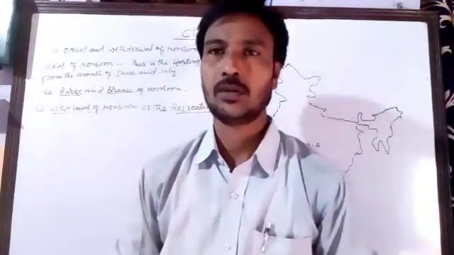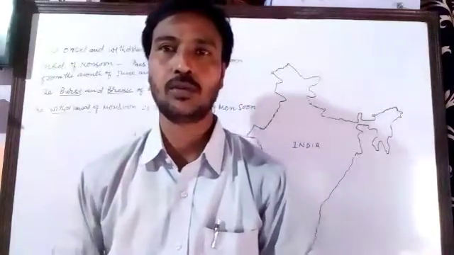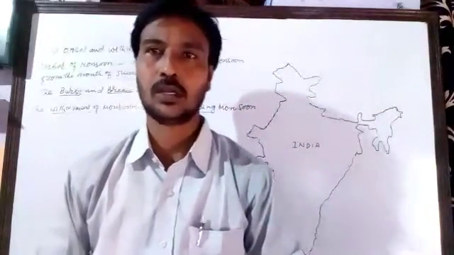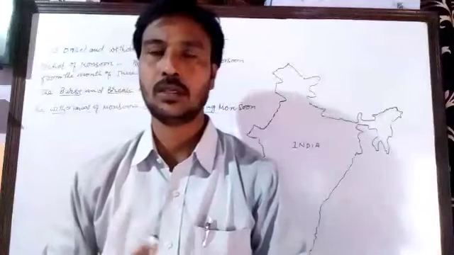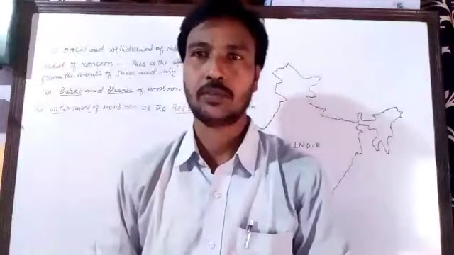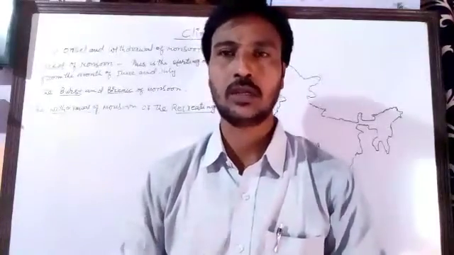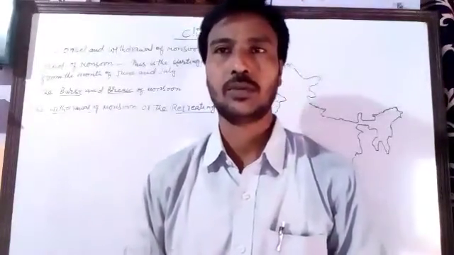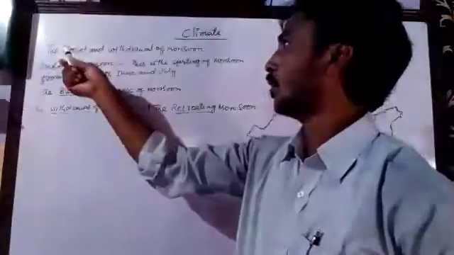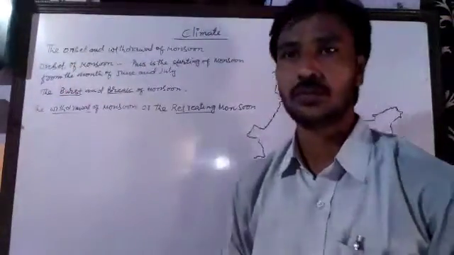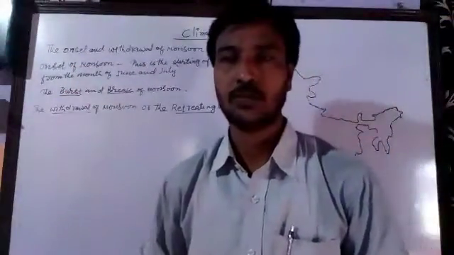We have been studying geography, chapter number 4, climate, and in this chapter we have already discussed the Indian climate, the factors that affect the Indian climate. We have also distinguished between weather and climate. In today's class we are going to mainly discuss the onset and withdrawal of monsoons.